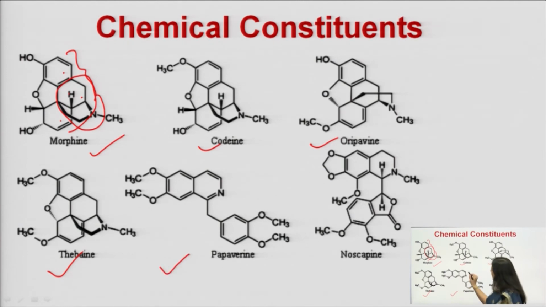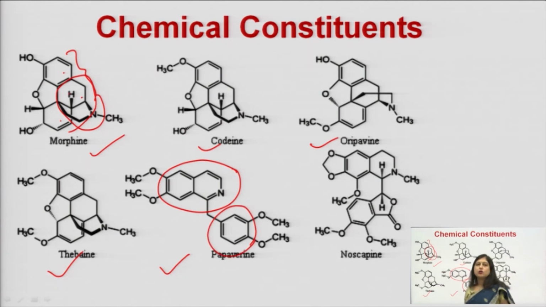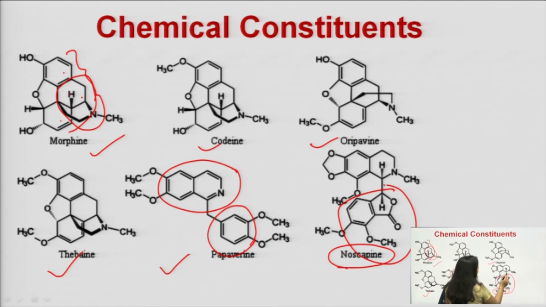Then we saw that there are benzyl isoquinoline type alkaloids. So, papaverine has this isoquinoline ring as well as this benzyl ring. So, this becomes the benzyl isoquinoline ring, and papaverine belongs to that category. The third category which we saw was the phthalide isoquinoline type. You can see this is the phthalide ring and this is the isoquinoline ring. So, together it forms phthalide isoquinoline type of derivatives. All these are the important ones.